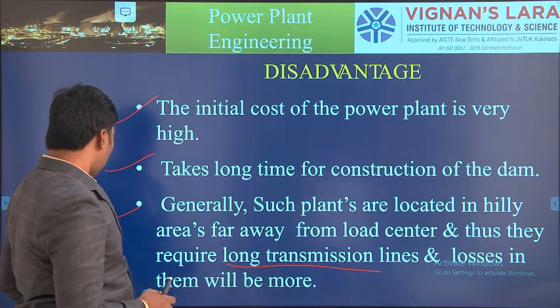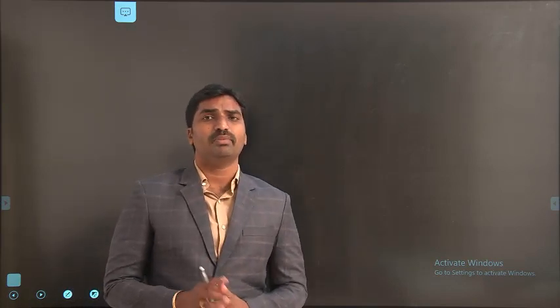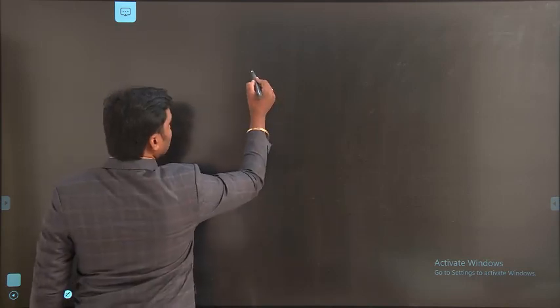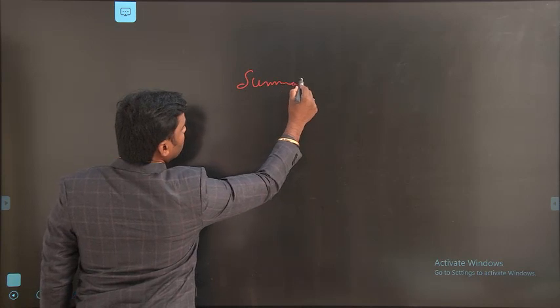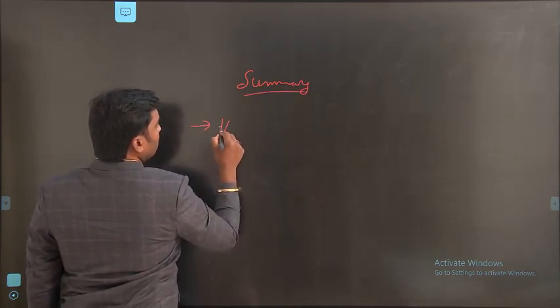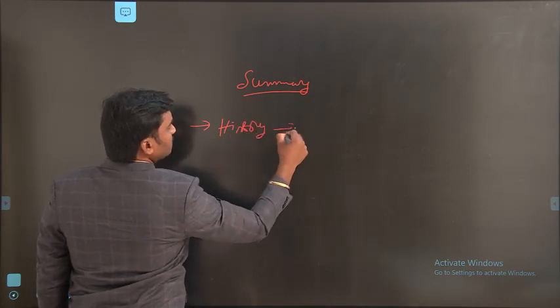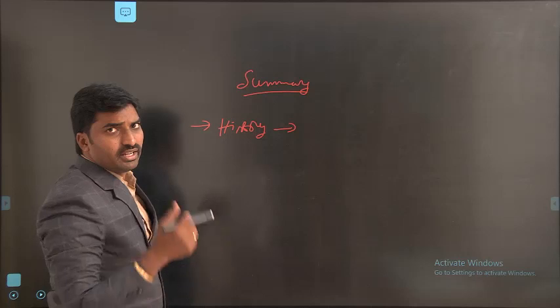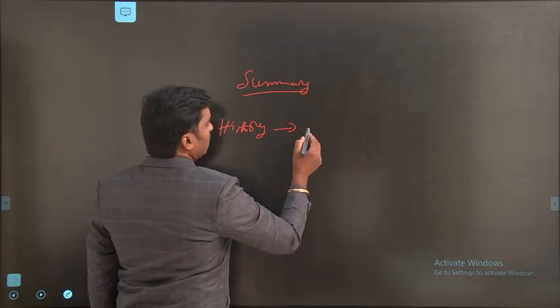Now I would like to summarize today's class. In today's class we discussed mainly four contents. What are the four contents in today's class? We mainly focused on the introduction and history of the hydroelectric power plant. The history starts when the hydroelectric power plant was invented by H.R.